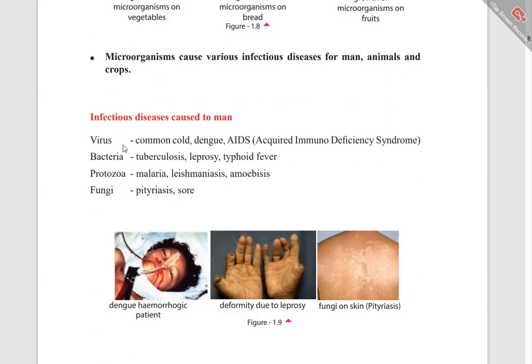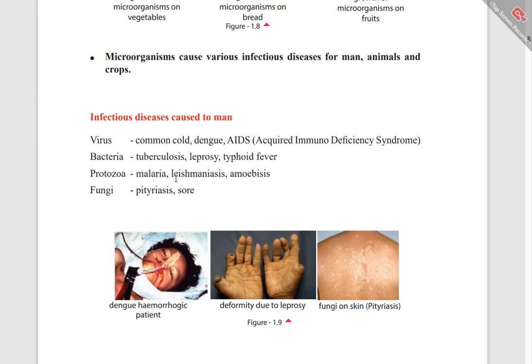Infectious diseases caused to man: viruses cause common cold, dengue, AIDS, that means acquired immunodeficiency syndrome. Bacteria cause tuberculosis, leprosy, and typhoid fever. We are discussing the infectious diseases caused to man.